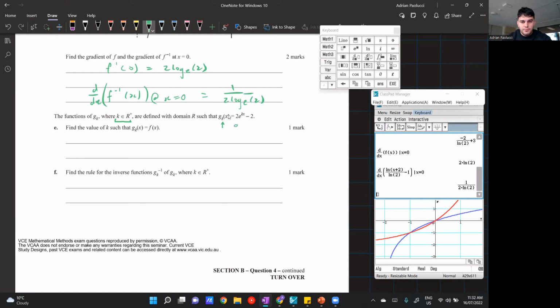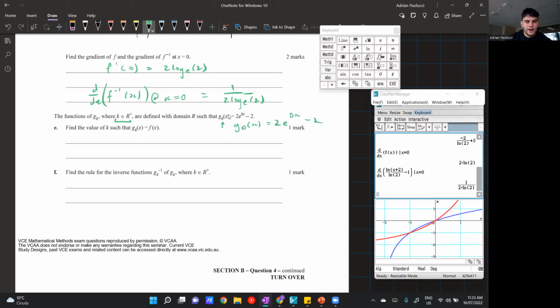So my presumption is if you put a value in, like let's say we have g2 of x, that just means that k is equal to 2. Although this notation might confuse a bit of people because it's not a standard notation that we see all the time. But just know that if you have a k in the general form, and then you replace that k in the subscript with some number, then that just replaces the k number in the expression. So for example, if it was g0 of x, then it'd be 2e to the power of 0 times x minus 2. And then just evaluate it from there.